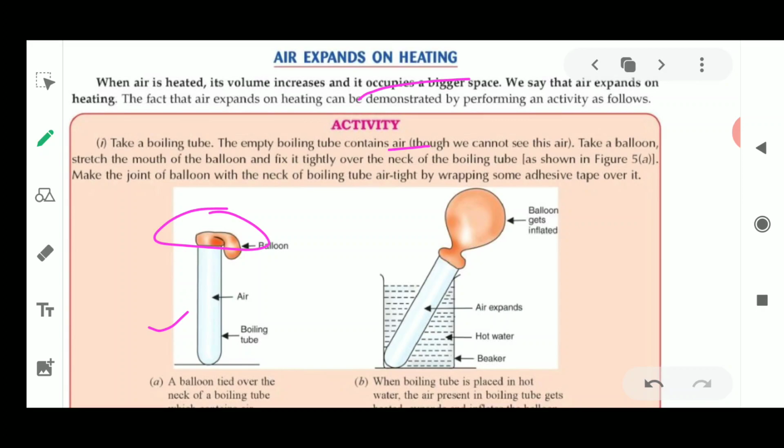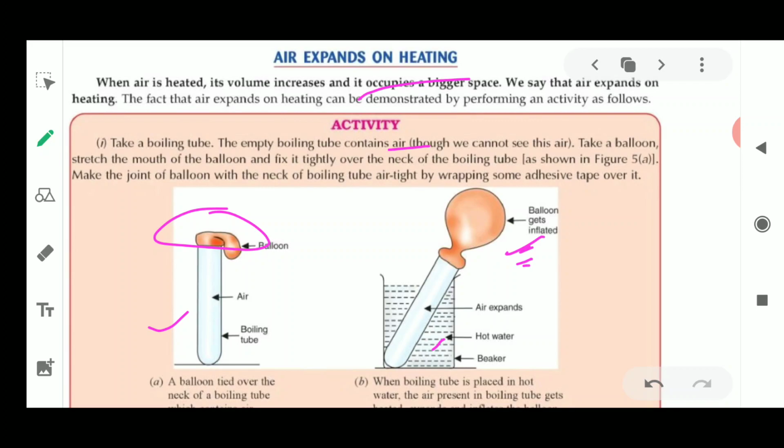Okay, now what you will do, you will put this tube in a beaker containing hot water. As soon as you put this boiling tube inside the hot water beaker, you will see some changes in this balloon. You will observe certain changes in this balloon, which is tightly packed over the boiling tube.